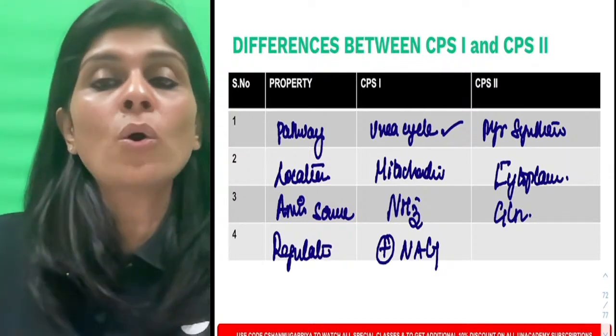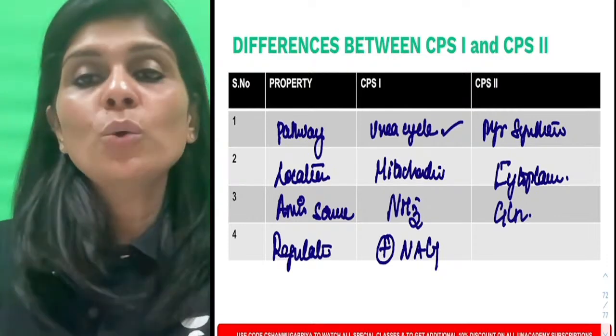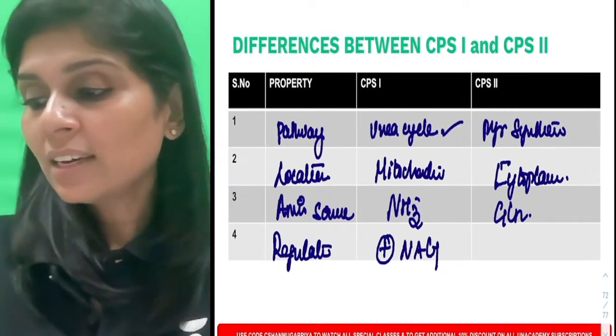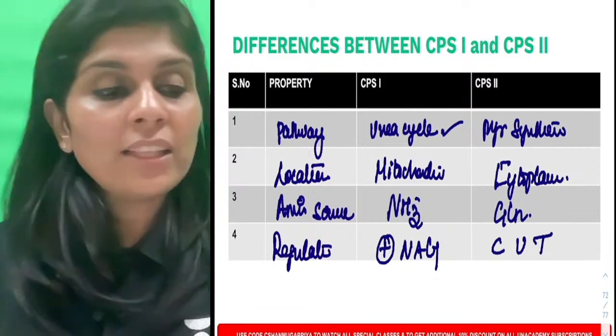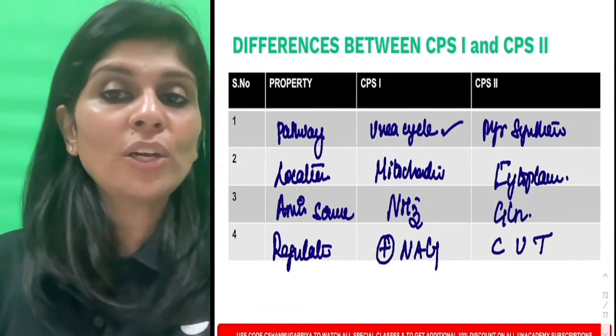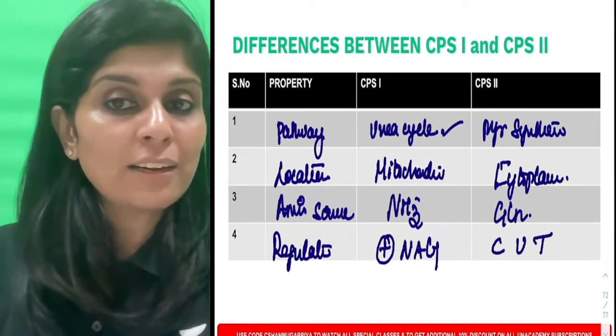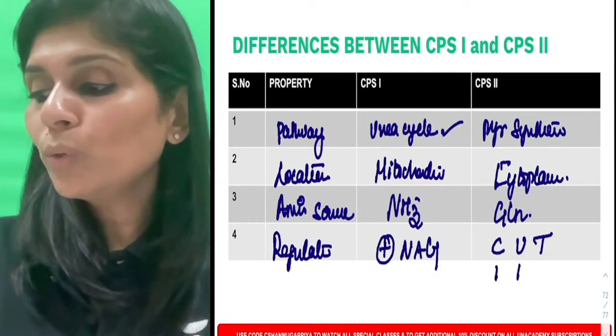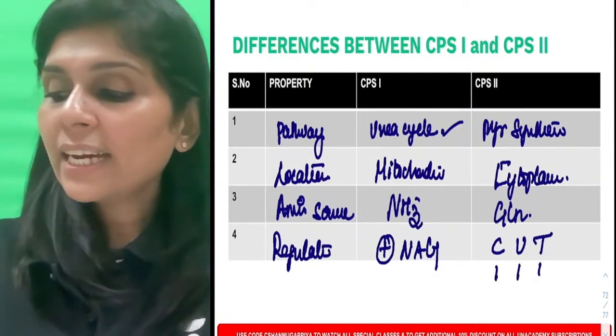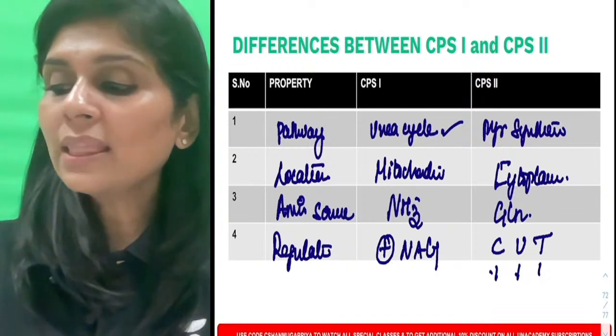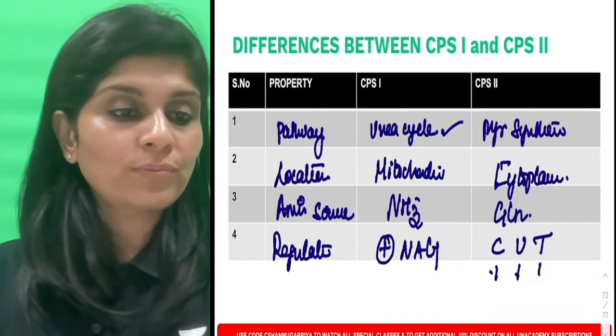I told you products always inhibit an enzyme. So what are the pyrimidine nucleotides? CUT. The mnemonic that you can have for pyrimidine nucleotides is CUT. What does CUT stand for? Cytidine, uridine, thymidine. All these inhibit CPS2.